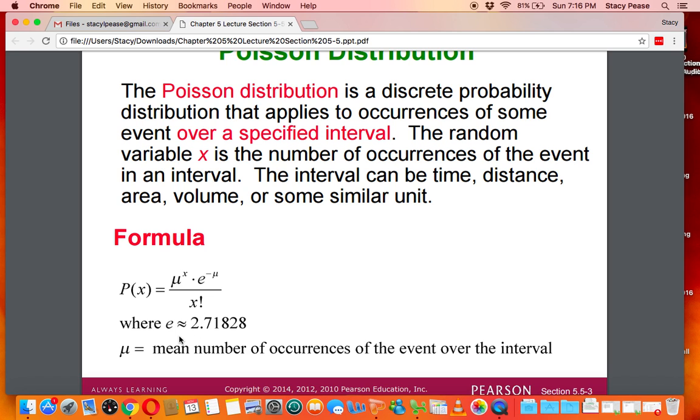And here, e is actually a given, it's a standard. So it's kind of like pi. It's a mathematical constant. So whenever you see e, you actually just plug in the number 2.71828. And here it's important to point out that your mean is going to be given by the number of occurrences of the event over the interval of time, as we're going to say.